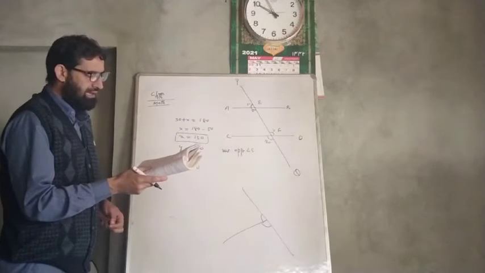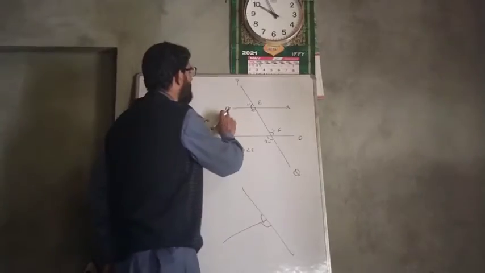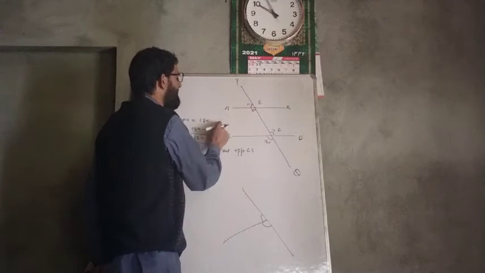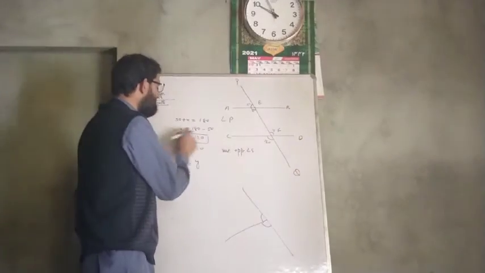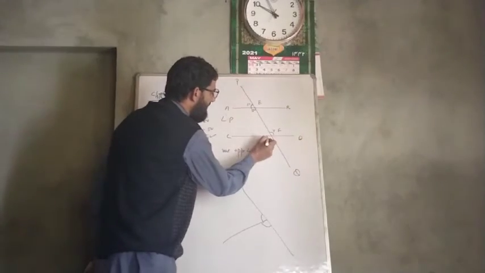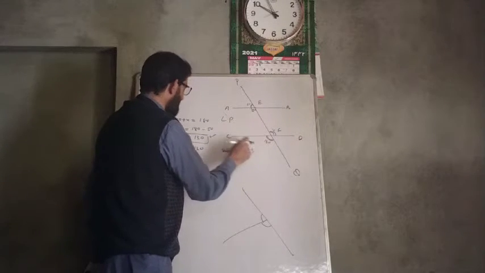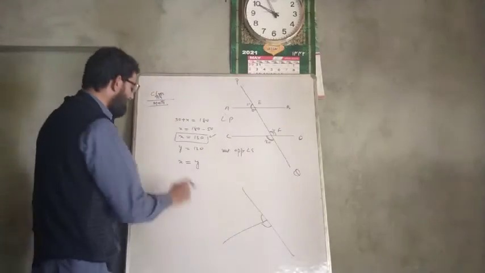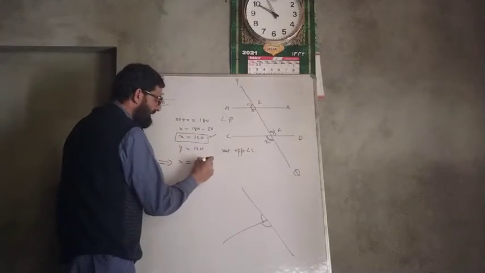Sorry, it was not given that lines are parallel. We have to prove that AB is parallel to CD. Now see, 50 plus x is equal to 180, linear pair. You will write here linear pair of angles. Now x is equal to 130. And what is y? Y is again 130, because this is 130 is this angle. This is also 130. Why? Because they are vertically opposite angles. So x is 130, y is also 130. That implies that x is equal to y.